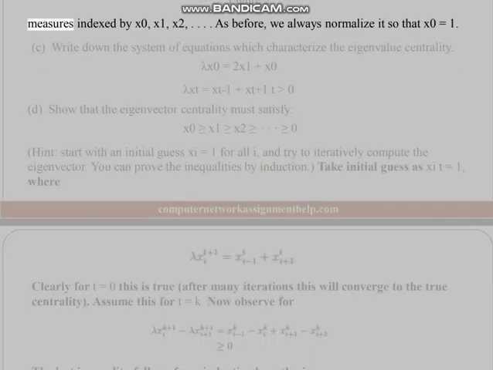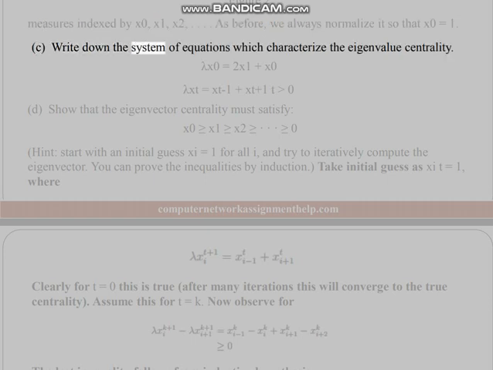Figure 2 measures indexed by x_0, x_1, x_2. As before, we always normalize it so that x_0 equals 1. C. Write down the system of equations which characterize the eigenvalue centrality. Lambda x_0 is equal to 2 times (1 plus x_0). Lambda x_t equals x_(t-1) plus x_(t+1), t greater than 0.